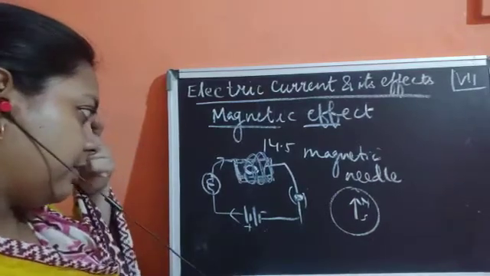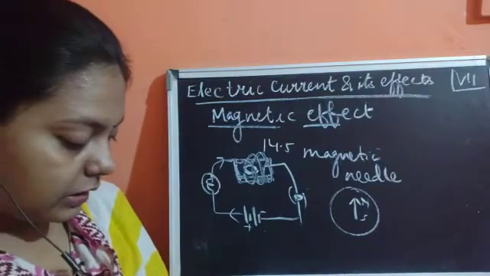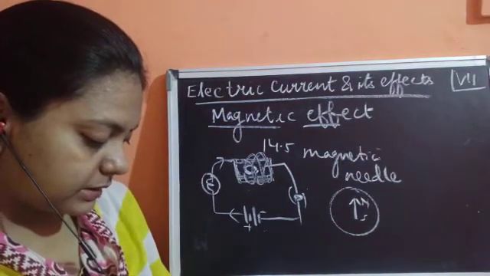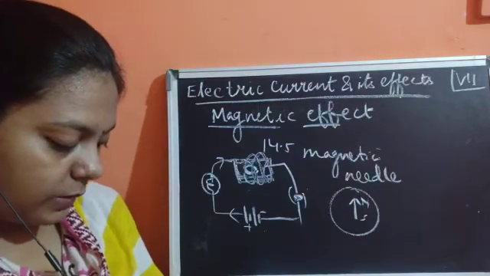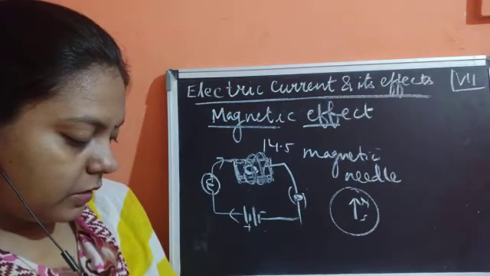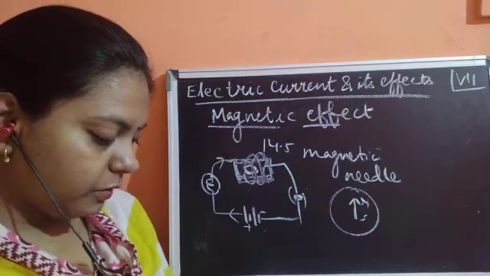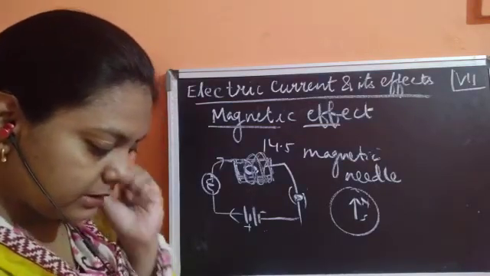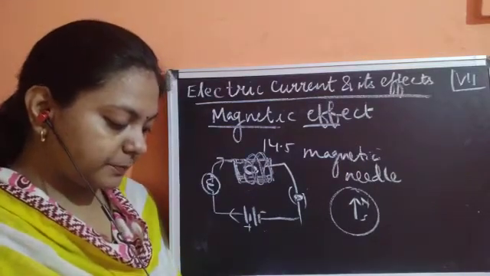Okay, so next thing we need to discuss: this was the Oersted experiment. Now what is given in your book is, in the direction in which the compass needle is pointing, bring a bar magnet near to the compass needle and observe what happens. Now while watching the compass needle carefully, move the switch in on position. When you observe this, does the compass needle deflect? Move the switch back to the off position. Does the compass needle come back to its initial position? Now repeat this experiment a few times.